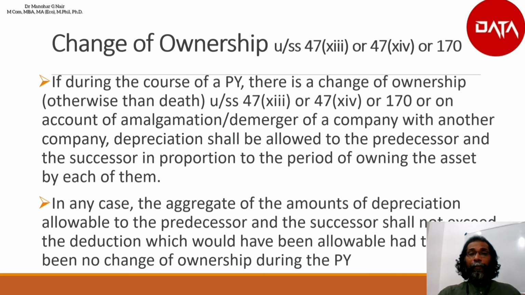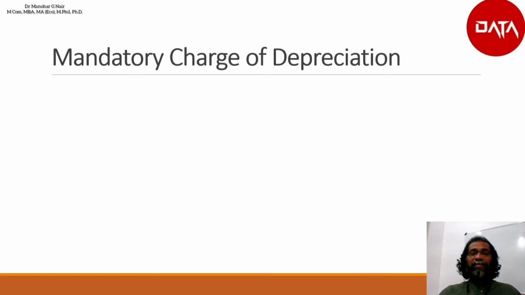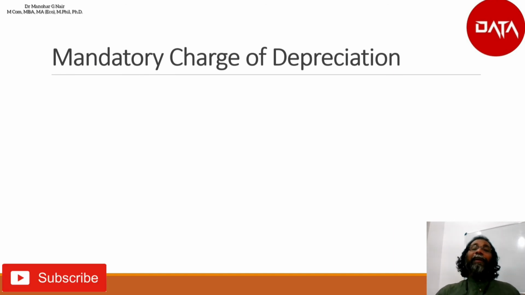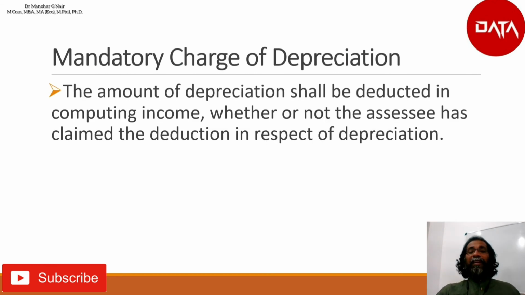Hope it is clear. And the last point is mandatory charge of depreciation. Whether the asset is really utilized or not, if it is put to use, it is mandatory to charge depreciation. The amount of depreciation shall be deducted while computing the business income.